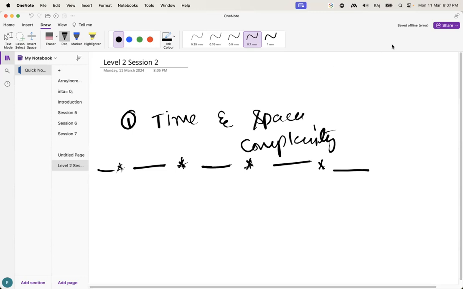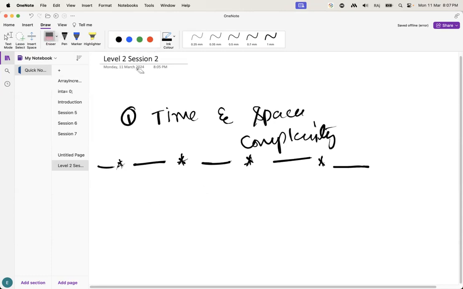Guys, when you have implemented any problem with some brute force approach, let's suppose you have implemented a brute force approach with the O of n. Okay, okay, we'll do that. Okay. Okay, guys.